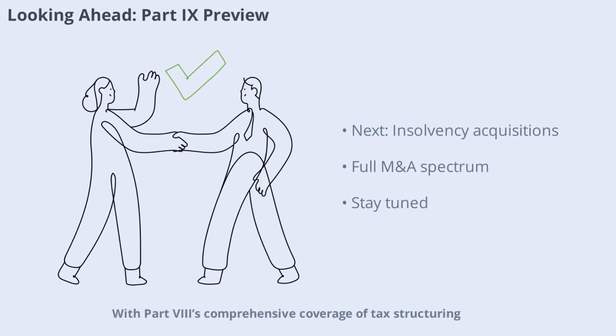With Part VII's comprehensive coverage of tax structuring, the treatise will next address insolvency-driven acquisitions under the IBC in Part IX. This will complete the spectrum from negotiated M&A to distressed asset purchases, providing a full picture of acquisition strategies in India.